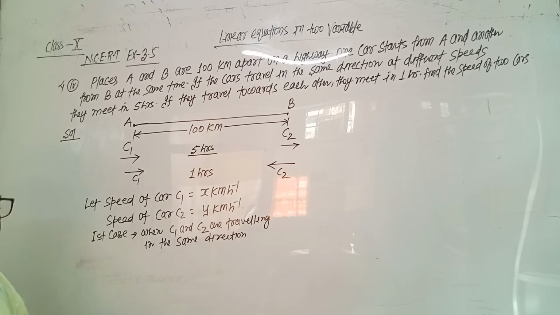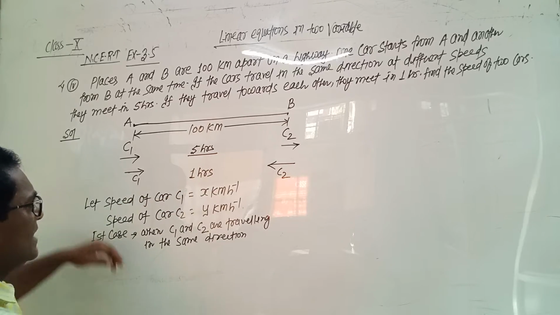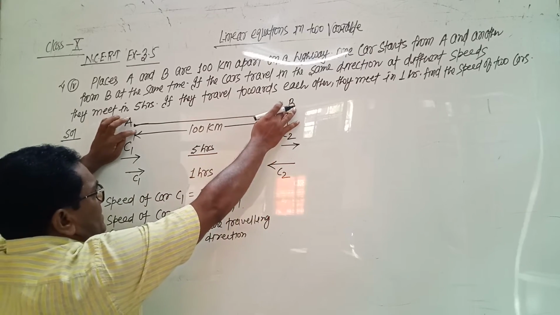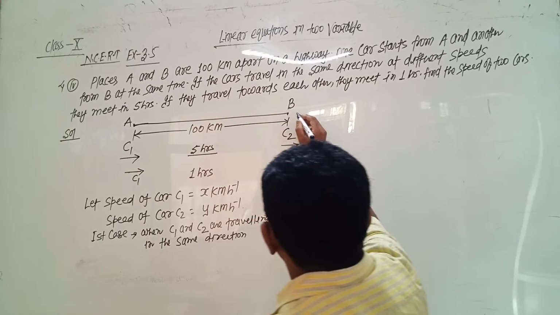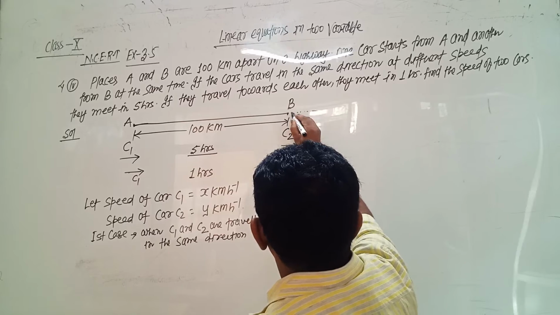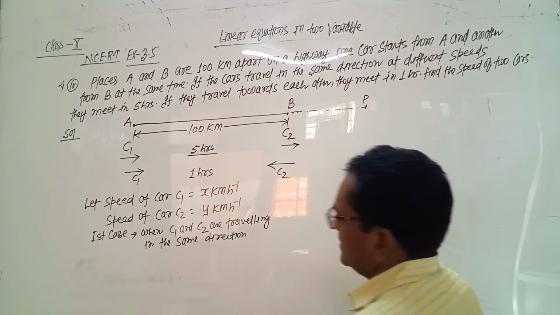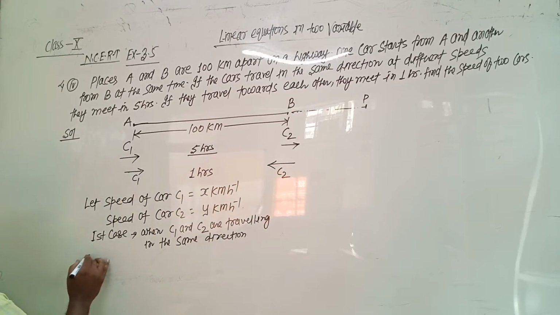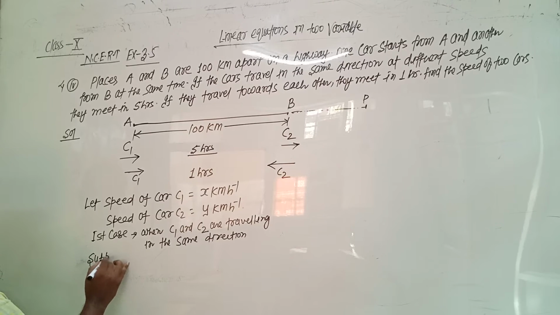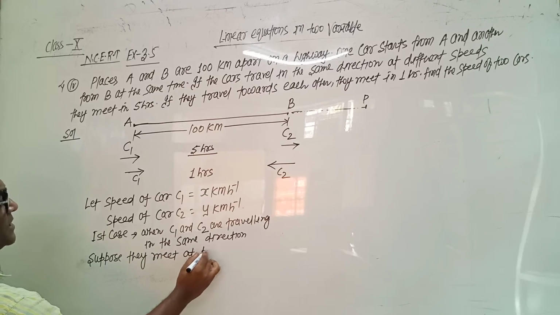When they are traveling in the same direction, then it is very clear they do not meet between A and B. When they are traveling in the same direction, suppose they meet at point P.